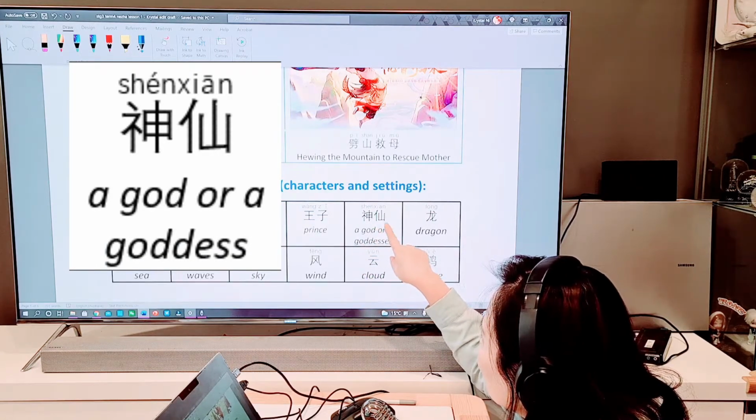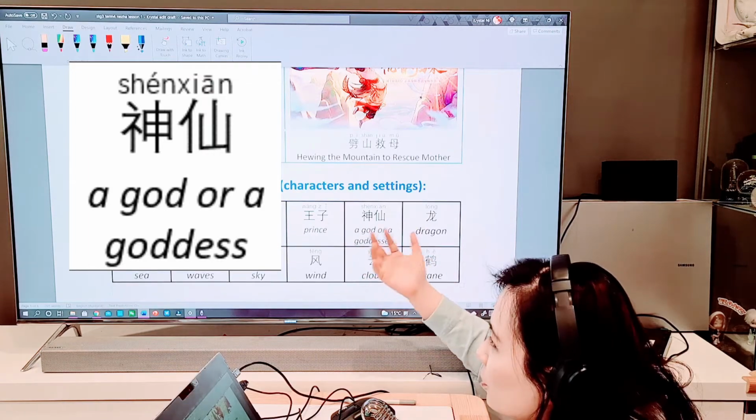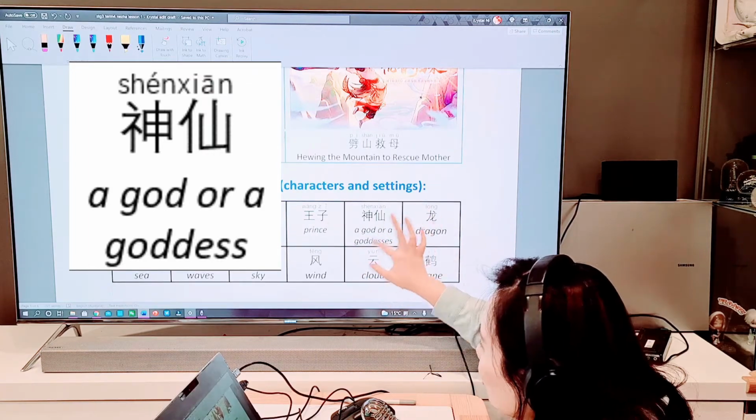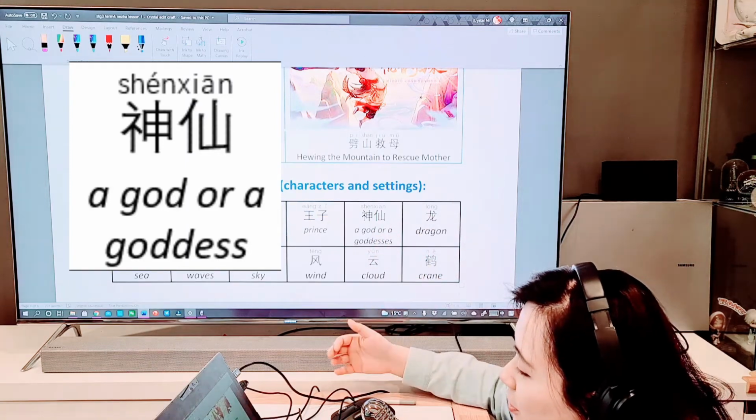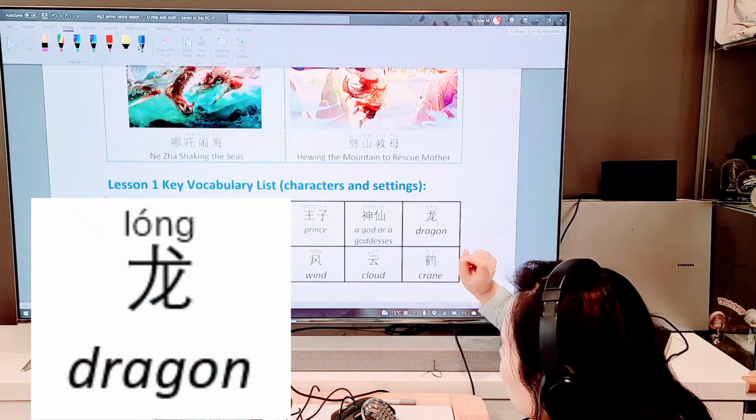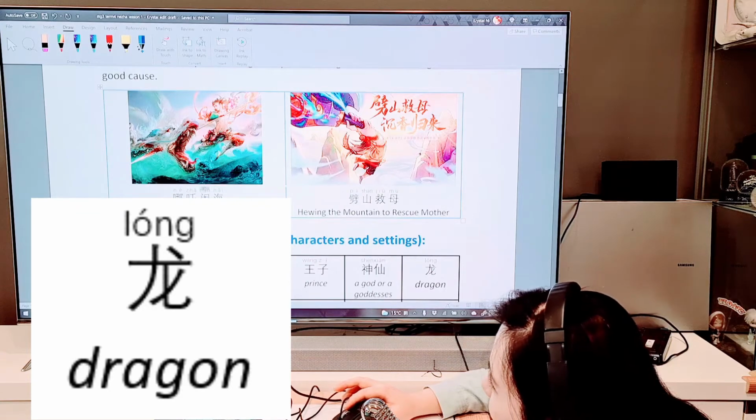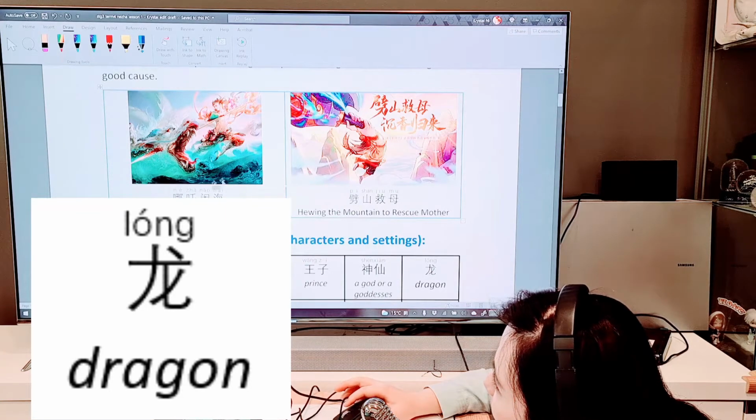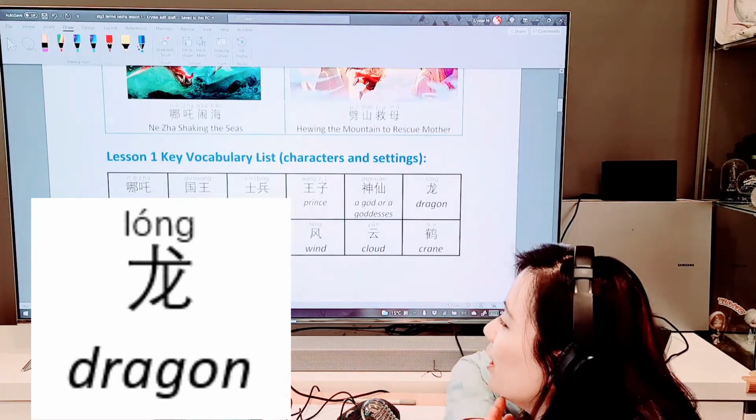Number 5, 神仙. 神 is a god. 仙, that means immortal. So a god or a goddess, that's 神仙. It can be a female or male, doesn't matter. Dragon, that's 龙, dragon. So if you look at the picture, you can tell there will be a dragon in the story, and he would have a fight with our hero 哪吒. So I wonder what is the story. We'll talk about that later on.